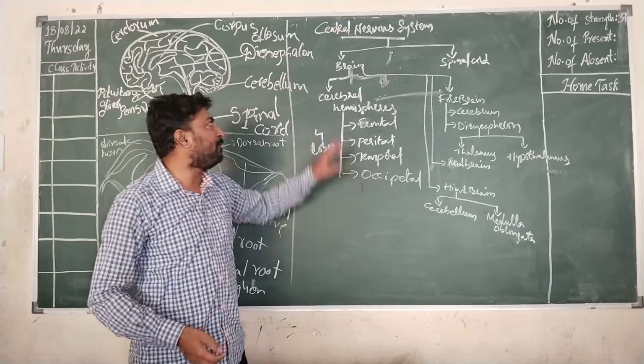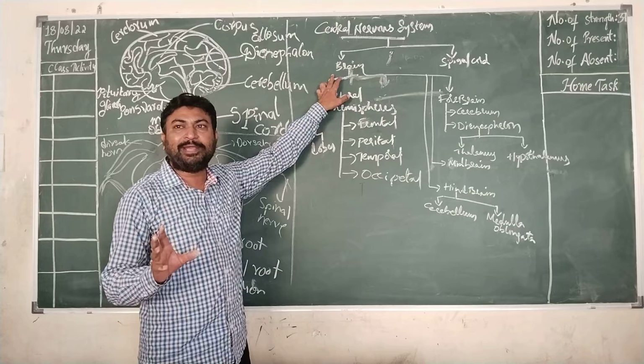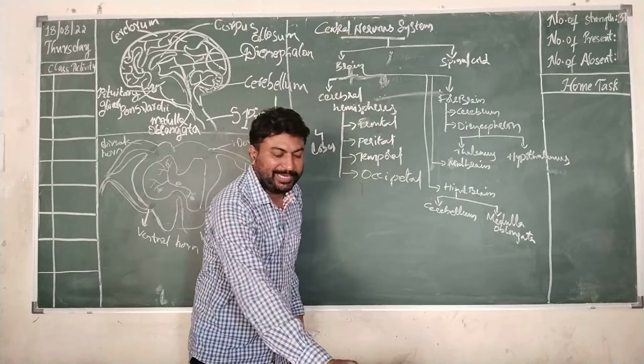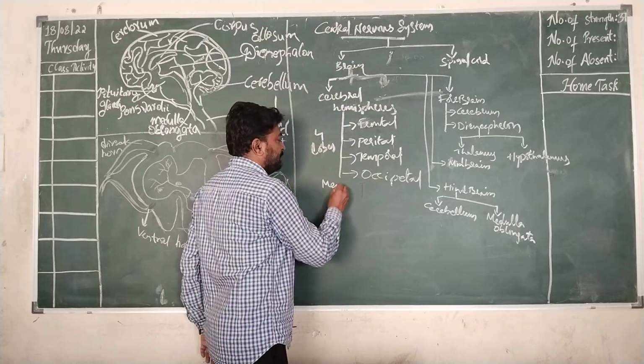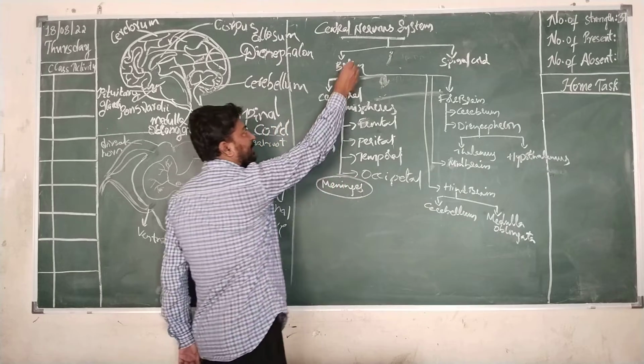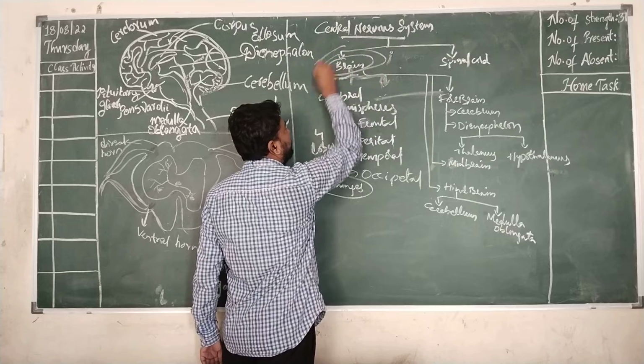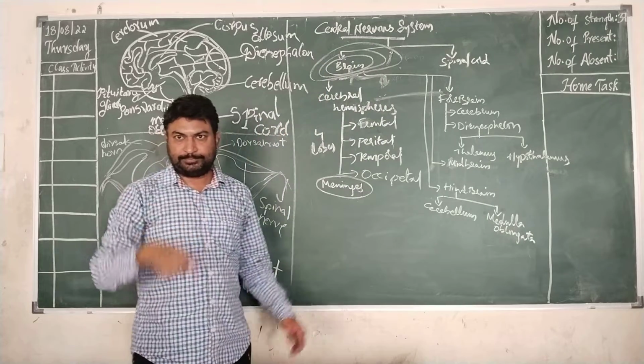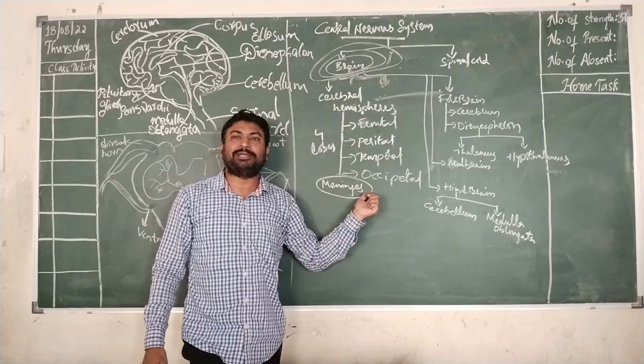The entire human brain is surrounded by three layers which are known as meninges. The entire brain is enclosed in a three-layered membrane. Each membrane is known as meninges.